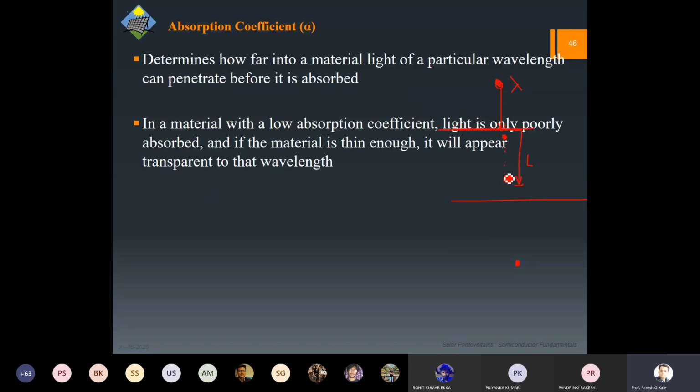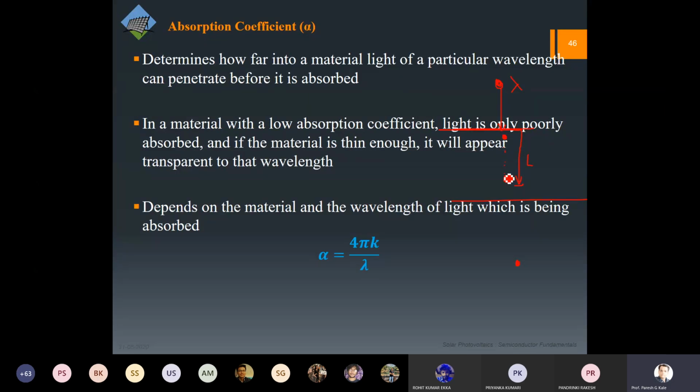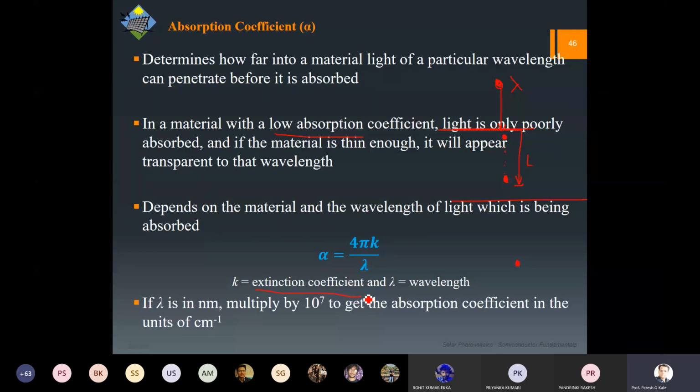So if the alpha is low, then light is poorly absorbed, and if alpha is high, obviously it will be highly absorbed. In case of low absorption coefficient, the material will be what you call transparent. Glass definitely has a low absorption coefficient. Now it depends on the wavelength, as I've talked about. So this alpha can be given as 4 pi k by lambda. This k is the extinction coefficient, and for a particular material this value will be given to you.